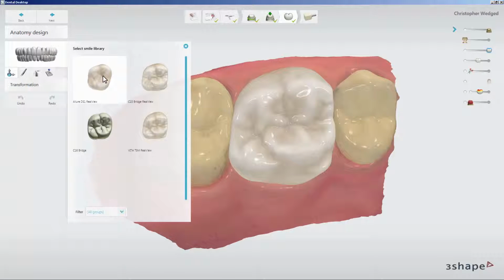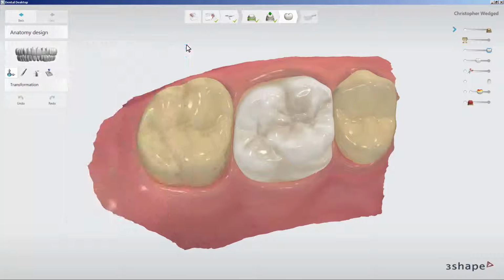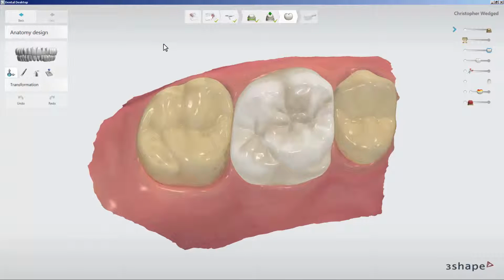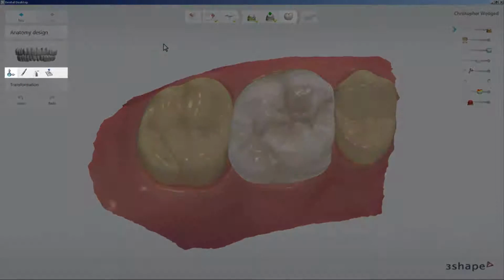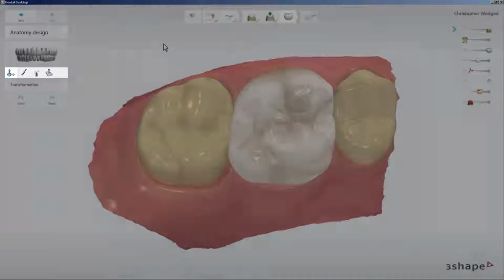The first action you can do is to choose the Smile library you prefer. Just click on the Smile library icon and select the one you like. Browse for the necessary library by scrolling up and down. When the desired model is found, click on it to save the changes and close the Smile library window. Now let's get to the tools.